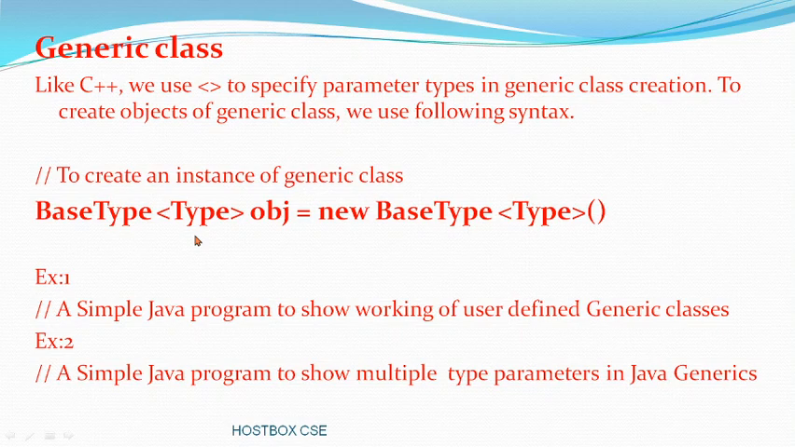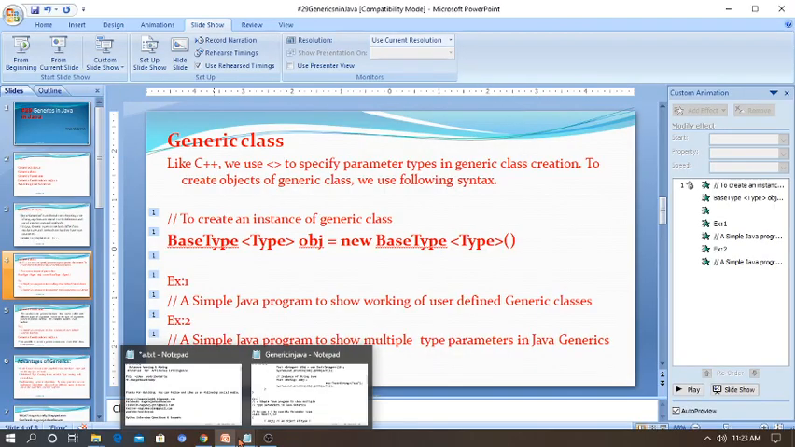Let's go through the examples one by one. Example 1 is a small program that shows the working of user defined generic classes. Is it possible to pass multiple parameters in Java generics? Possible. Example 2 gives the solution for that: a simple Java program to show multiple type parameters in Java generics. Let's go for the programs here. Later we go for execution.